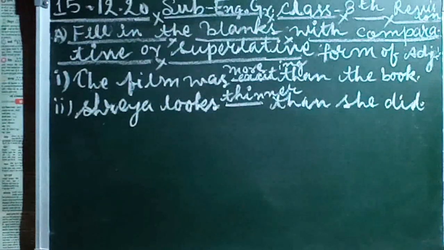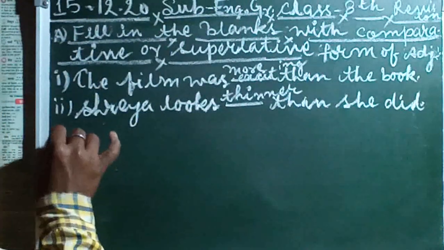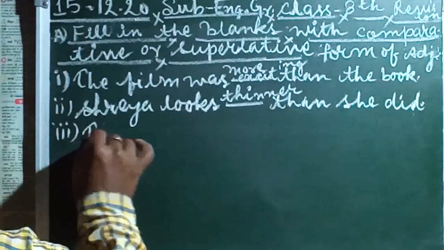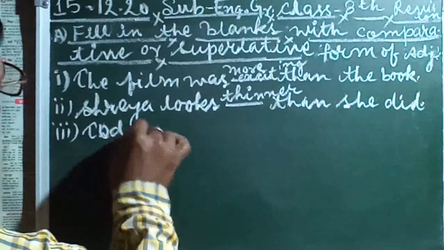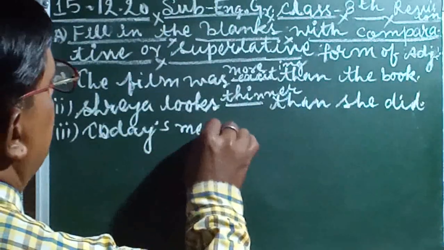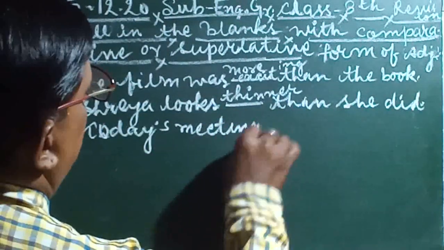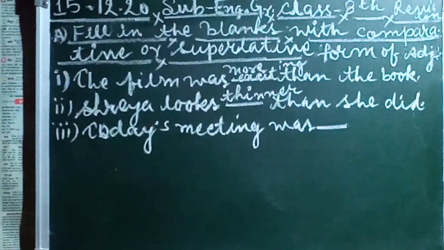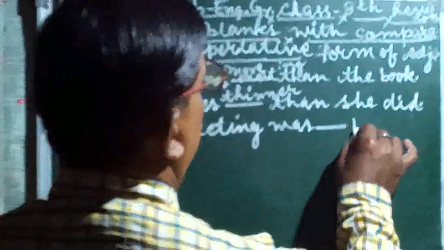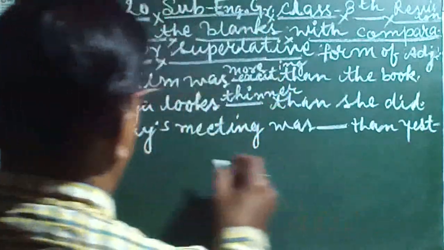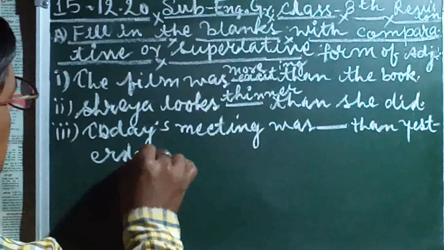Next I am taking, children. Today's third number I am taking. In third number you have to see today's meeting was. Apostrophe here there is today's meeting. Today's meeting was. Then in blank there is. And we see here than yesterday.